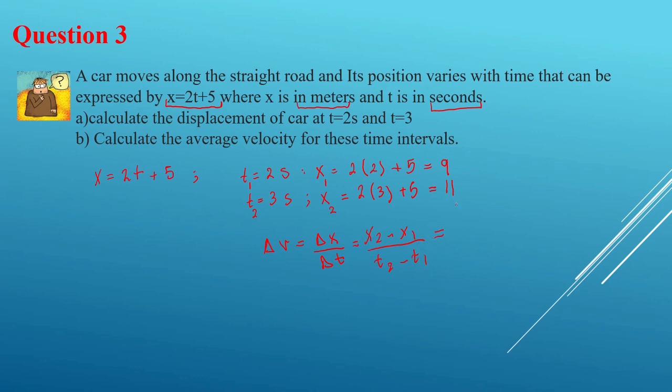My x2 minus x1 is going to be 11 minus 9, and then my t2 minus t1 is 3 minus 2, which is equal to 1, and this one is going to be 2. So my answer is going to be 2 meters per second, correct?